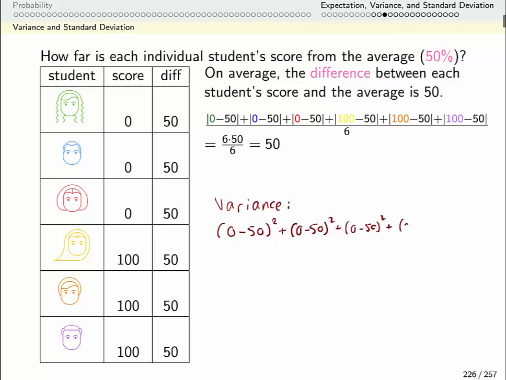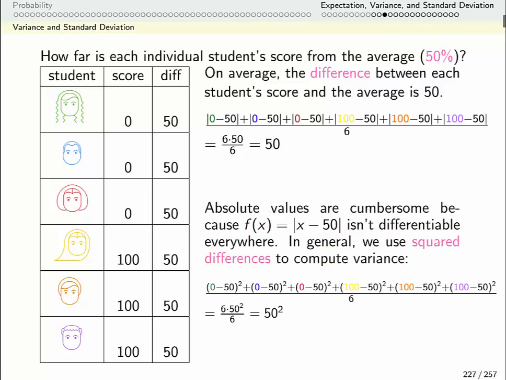For the yellow person, this is my contribution to the variance, and so on. So our variance in this case is actually 50 squared. So 50 is maybe a better representation of what's going on, but we and other people are going to be doing calculus to this computation, and so it's nice if it's differentiable. So that's why we use squared.